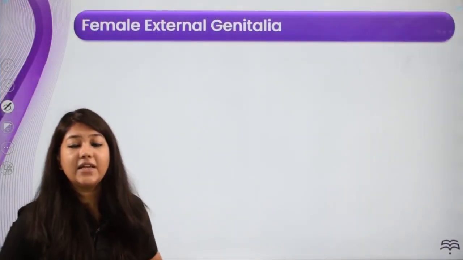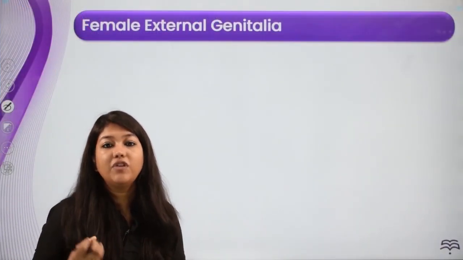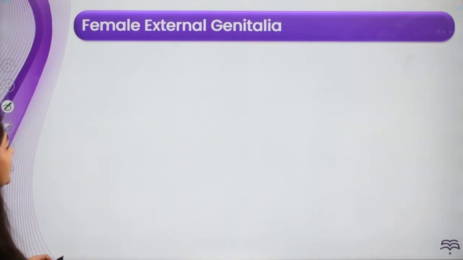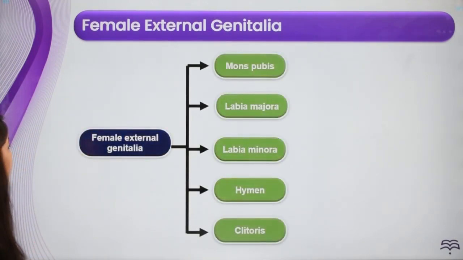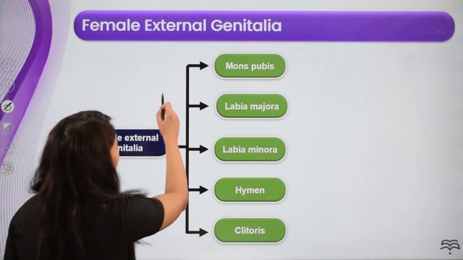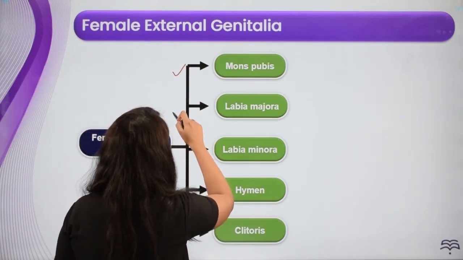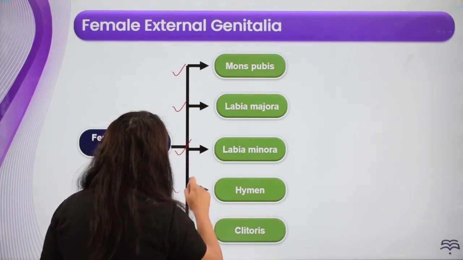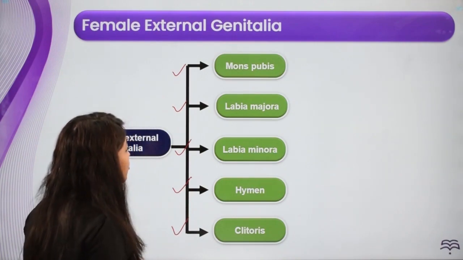So now the next thing that we'll be talking about is female external genitalia. All right, so let's understand the female external genitalia. So here what all we'll be talking about: mons pubis, labia majora, labia minora, hymen and clitoris.